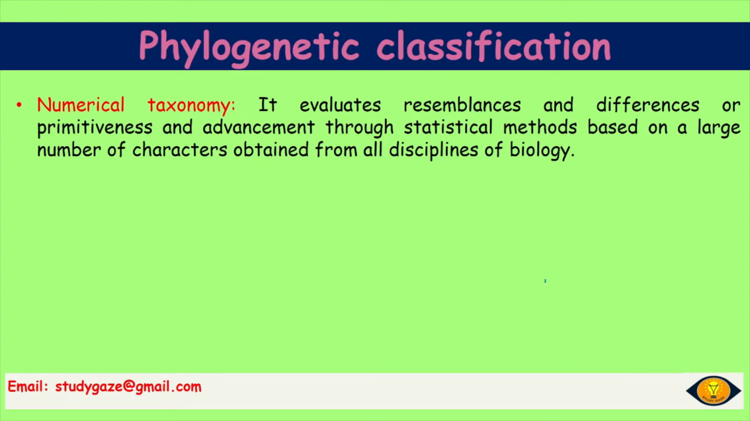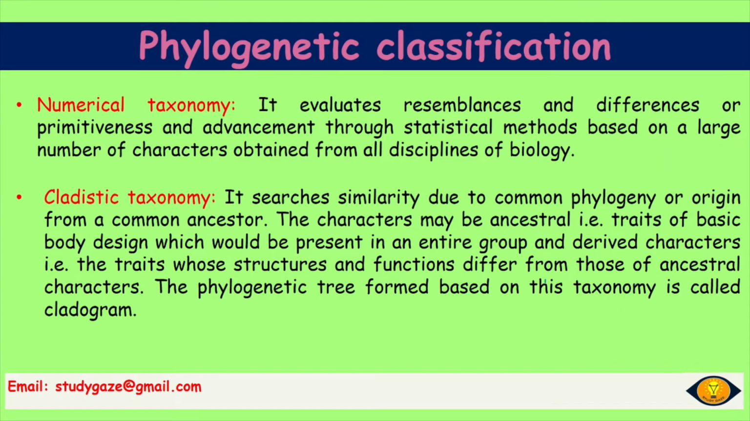So based on the mathematical and numerical studies, we can define to which group of known organisms a new unknown organism may belong. So here is where numerical taxonomy comes into play. Next is cladistic taxonomy. It searches for similarity due to common phylogeny, or origin from a common ancestor.